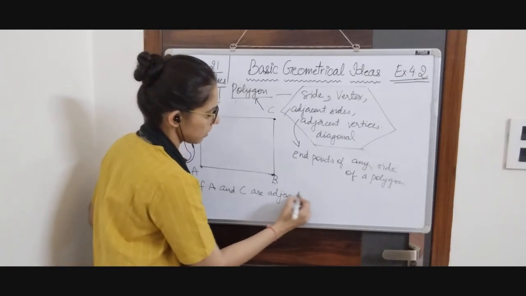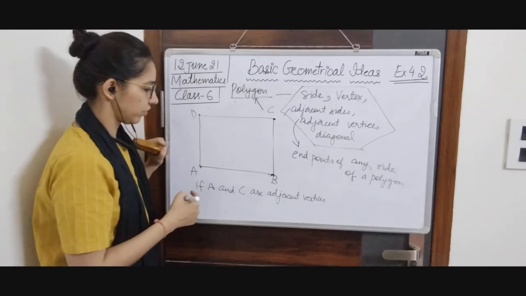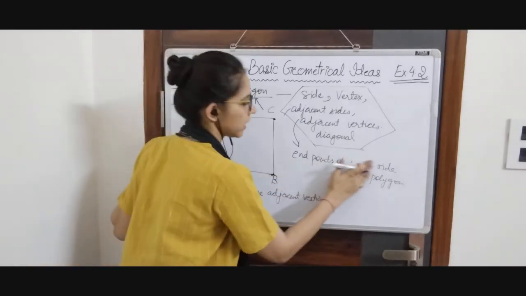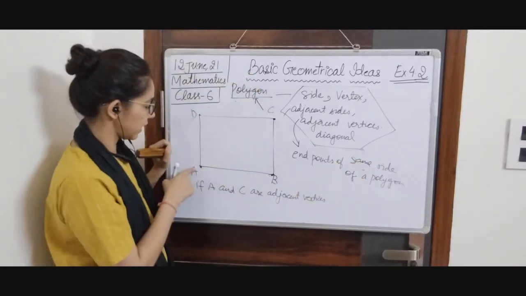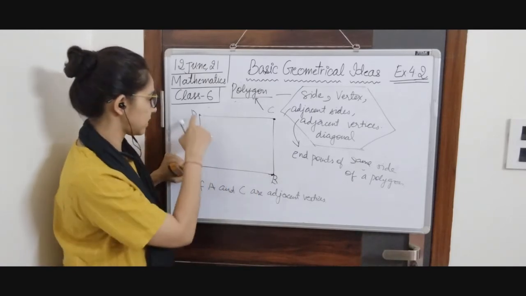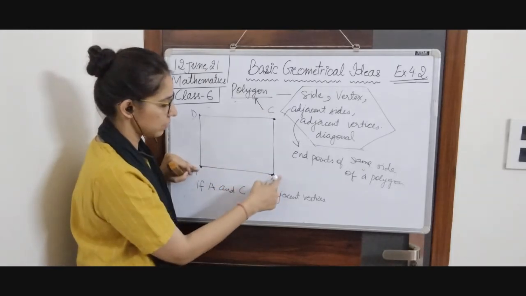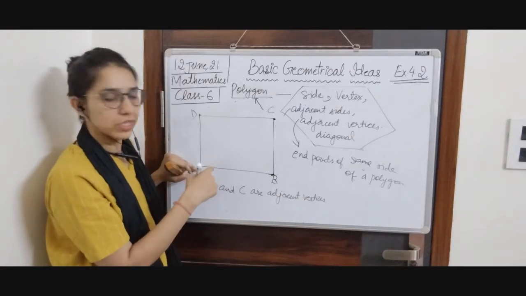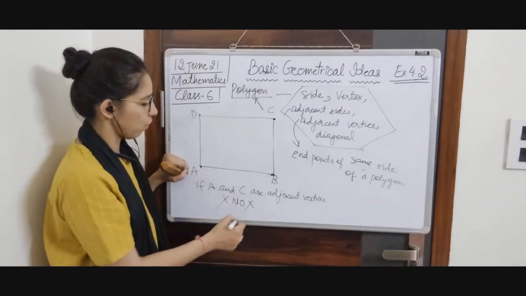What should be your answer? A and C are adjacent? Are they the end points of same side? No. A is end point of AB as well as AD. C is end point of CD as well as BC, but they don't have a side in common between them, so they are not adjacent vertices. So your answer is no.